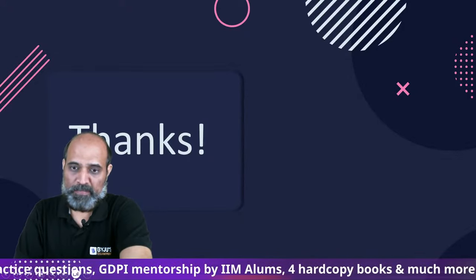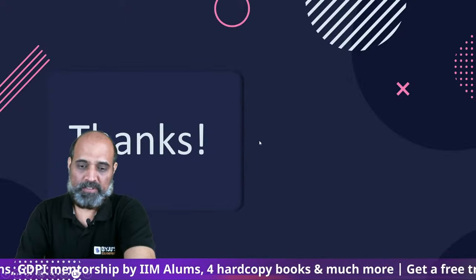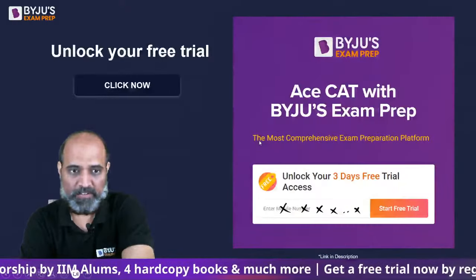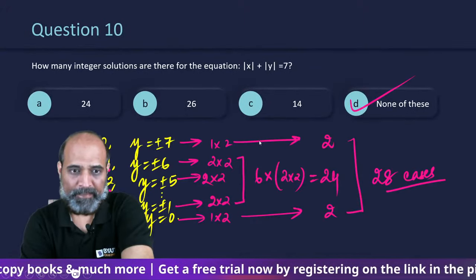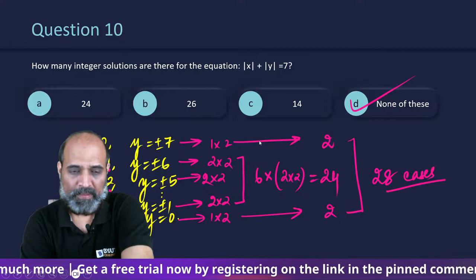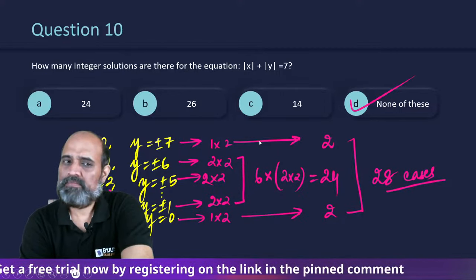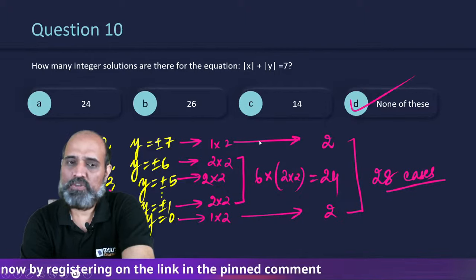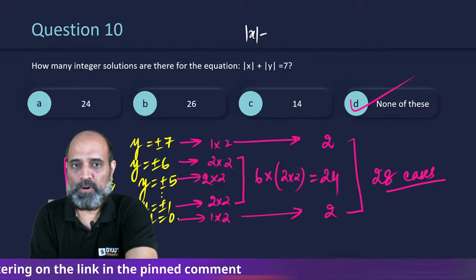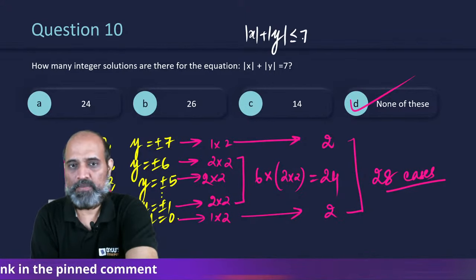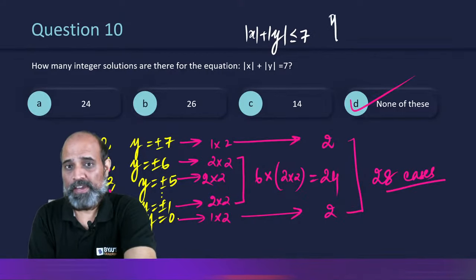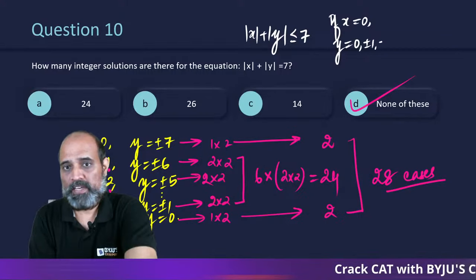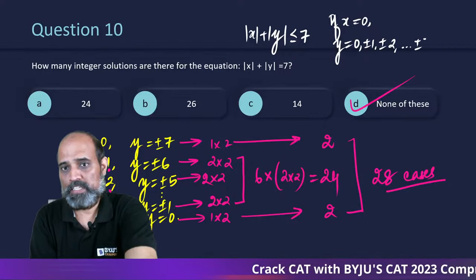Y is equal to plus minus 7, the total 15 points. Okay, let me check that, Sumant, for you. Sumant, I think you are getting confused with mod x plus mod y less than equal to 7. Because had this been true, then if x is equal to 0, y is going to take 0, plus minus 1, plus minus 2, up to plus minus 7.